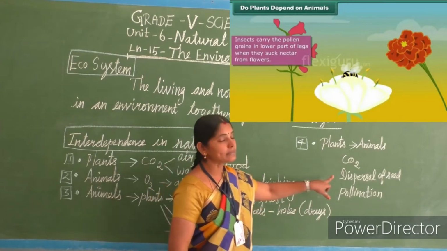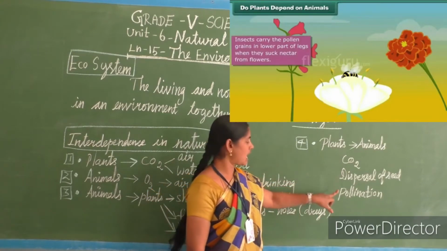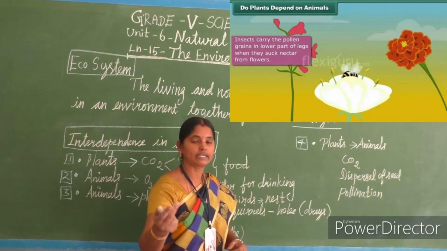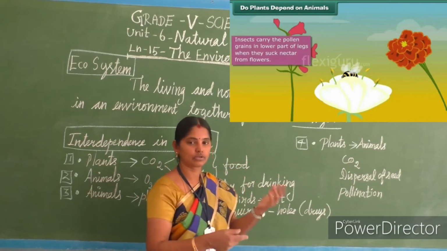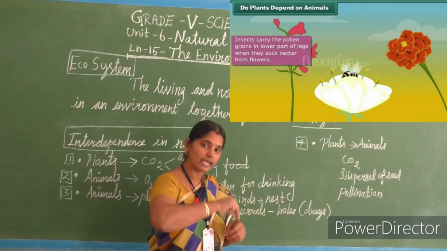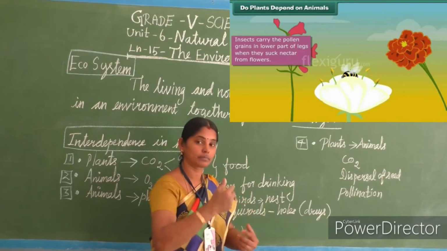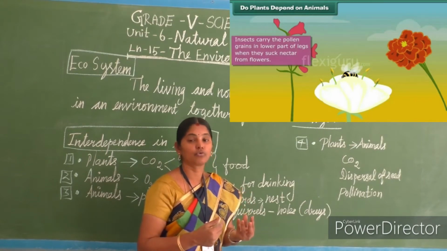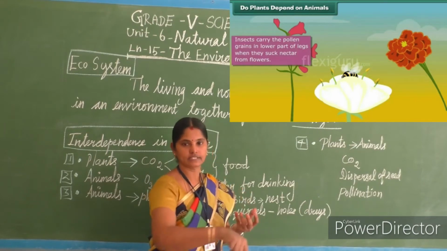Okay, so animals help in seed dispersal and for pollination. If you are going in higher classes, we will study about that flower nature and all. So male flower and female flower are there, that pollination work. So that is how the fruit will form. Then only the seed will come, no?